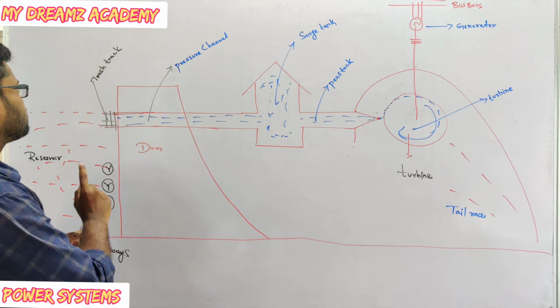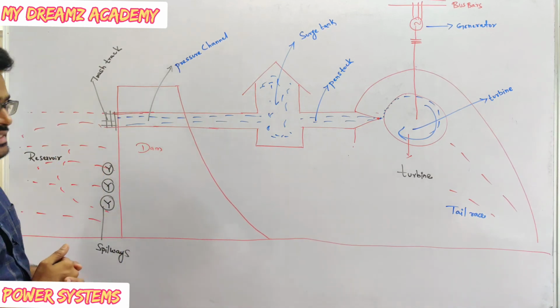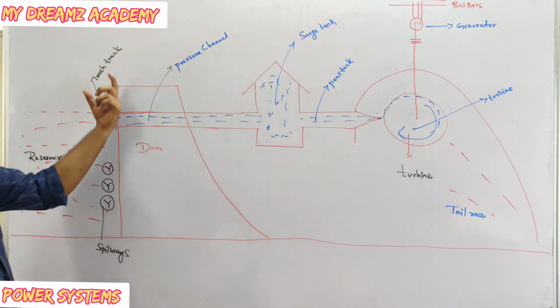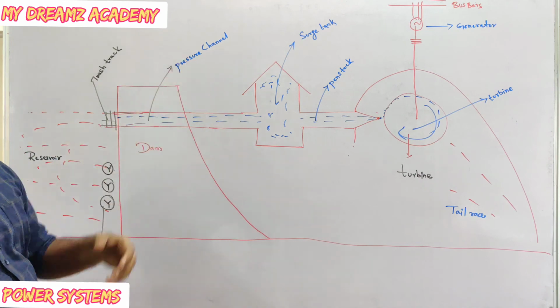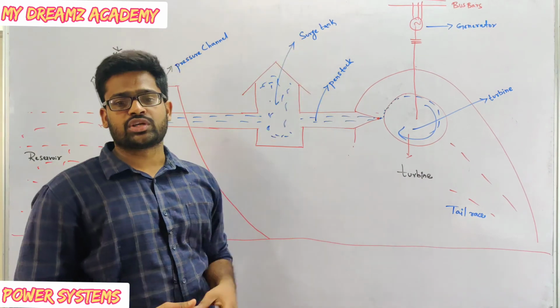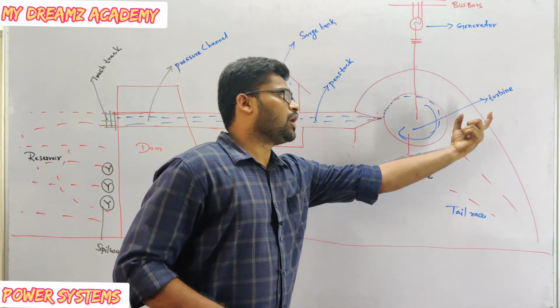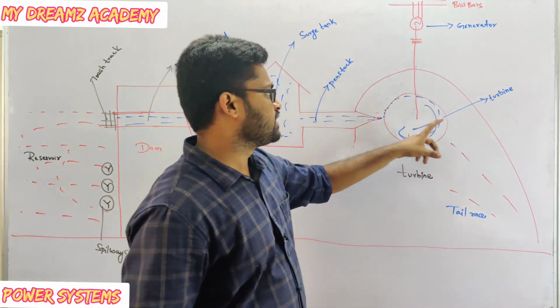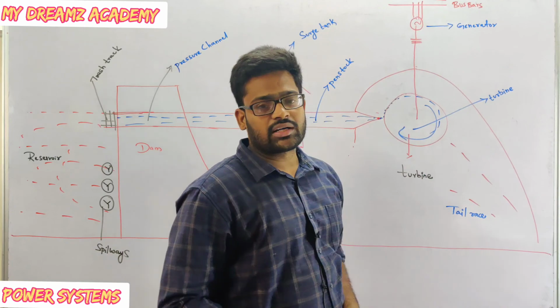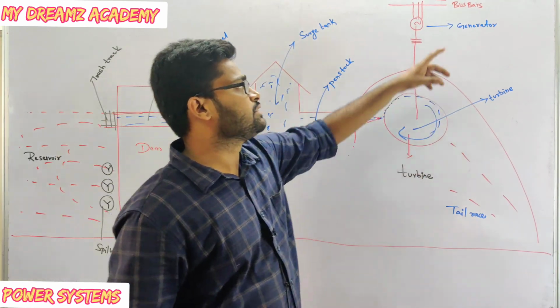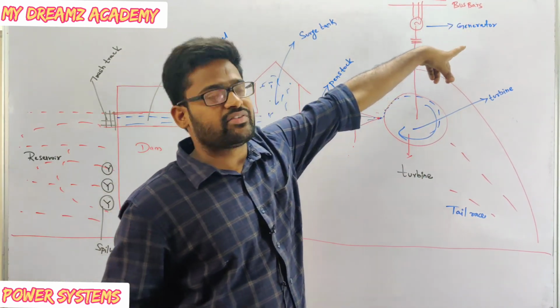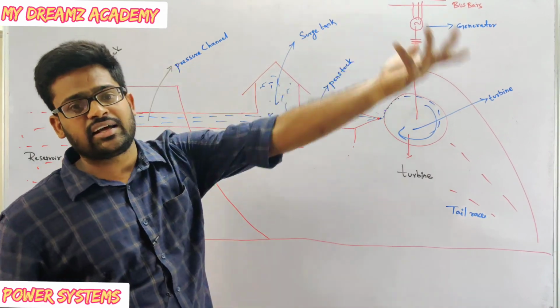We'll see one by one what is the reservoir, what is the spillway, what is the trash rack, what is the pressure tunnel, why we have to use surge tank, what is the use of penstock, and how many turbines. Already we have seen the turbines, and we will see what kind of generator we use, and what is the bus bar, whether it is 3 phase or single phase, that we are going to see in the next class.